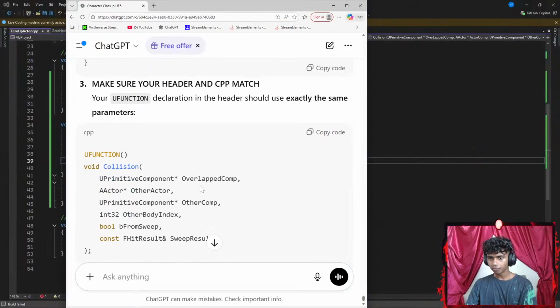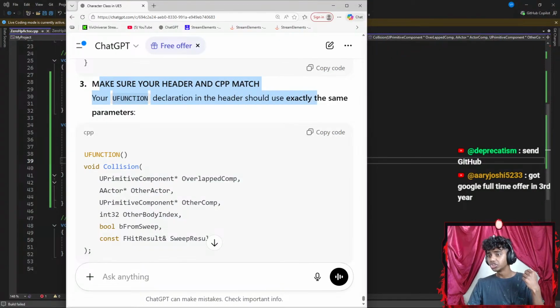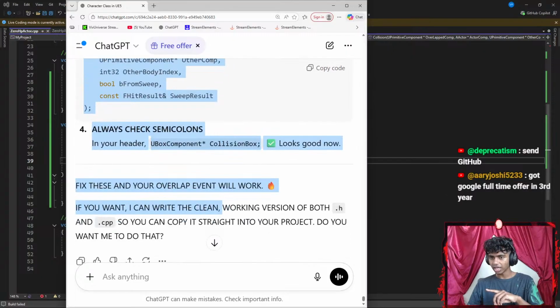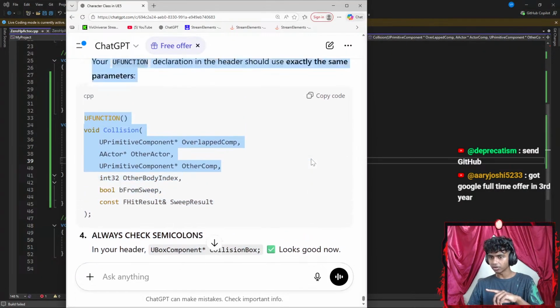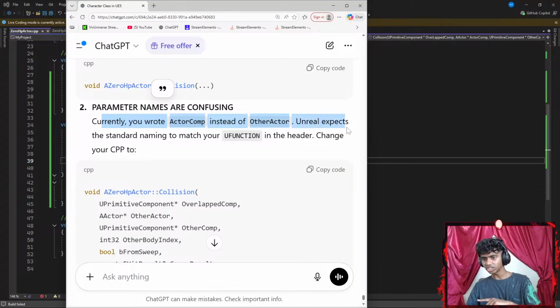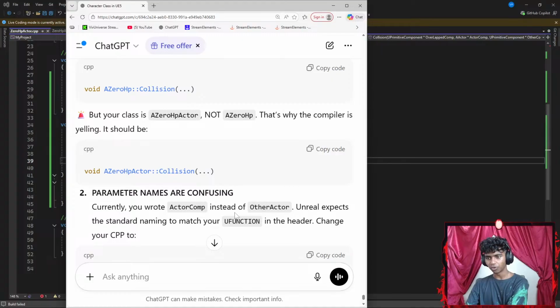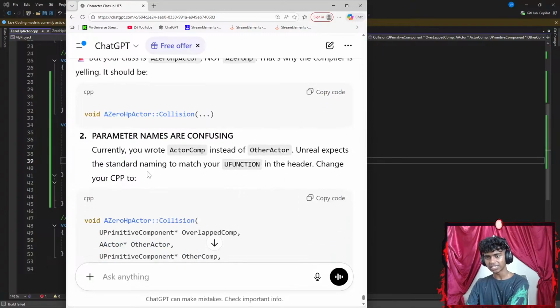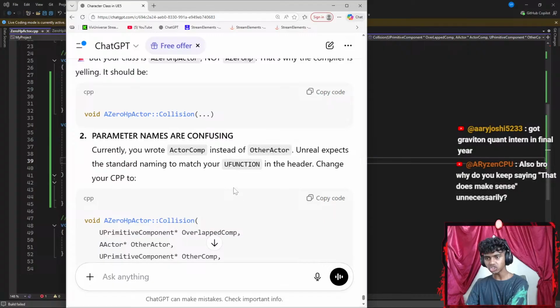So there we go. Okay, so it says make sure your header and C++ match your function declaration in the header. Should use exactly the same parameters. Okay, overlap actor component, this is other actor, body index. Always check semicolons. Okay, so I added my semicolons. Okay, parameter names are confusing. Currently you wrote actor, other actor. So currently you wrote actor component instead of other actor. Unreal expects standard naming to match your U function.